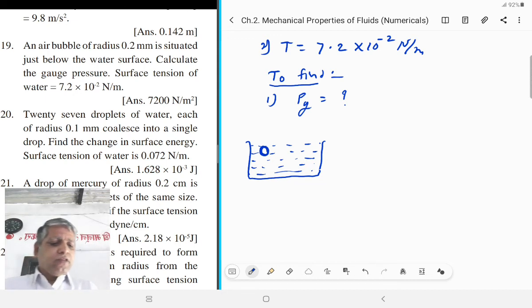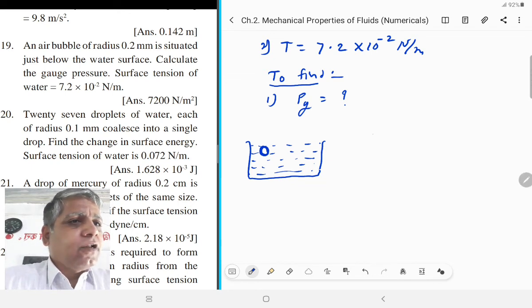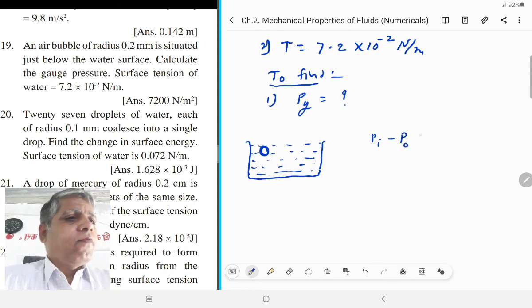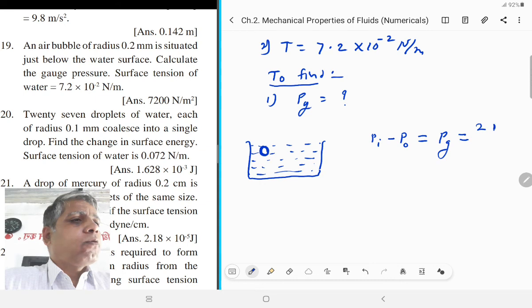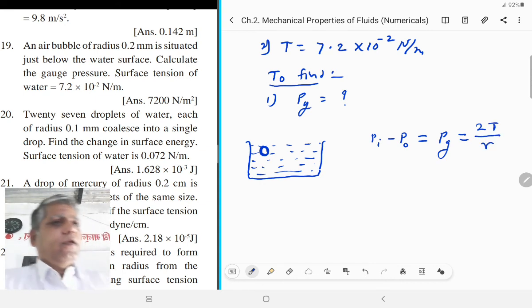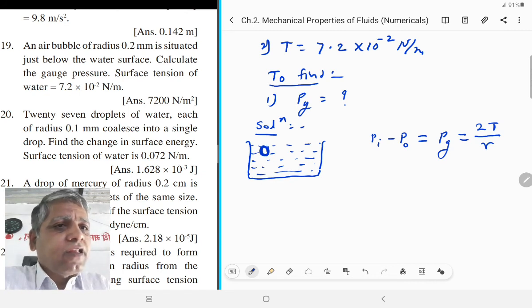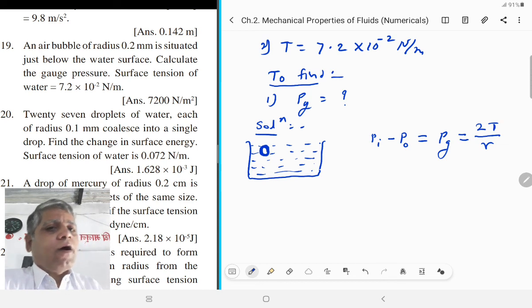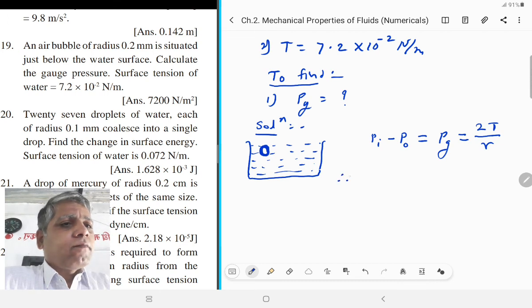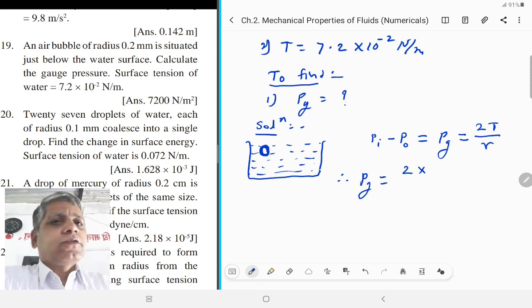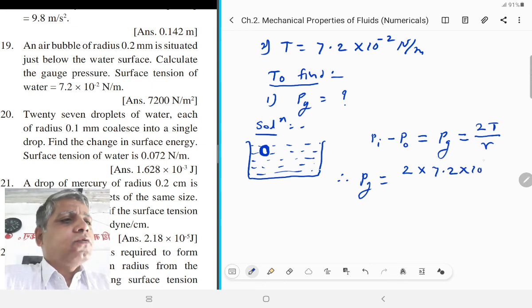The difference between that pressure is called the gauge pressure, that is internal pressure minus outside pressure, and that is equal to 2 times T upon R. Since the air bubble is inside the liquid, the gauge pressure is 2 times T upon R. Substitute the value of surface tension and radius, we get gauge pressure is equal to 2 times surface tension 7.2 into 10 raised to minus 2, and radius 2 into 10 raised to minus 4.